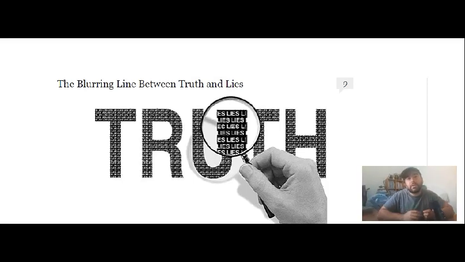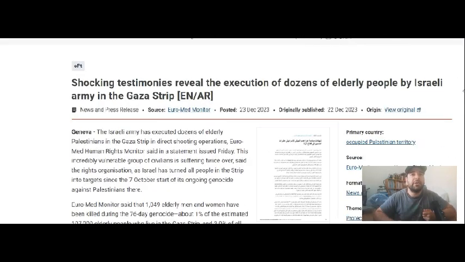Hello, and today I'm going to explain a little trick that I use when I want to find out if the source that I'm seeing has a hidden narrative or a hidden agenda behind an otherwise neutral stance. So I'm going to do a demonstration, and by the demonstration I hope that you'll understand my method of looking at sources. Okay, so today we're going to look at some source about the Gaza-Israeli war.